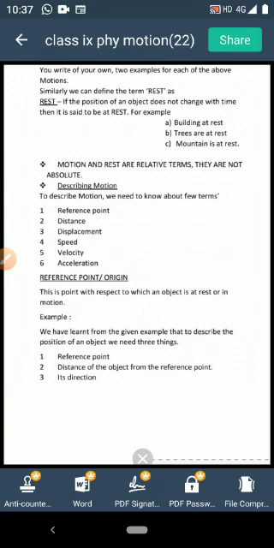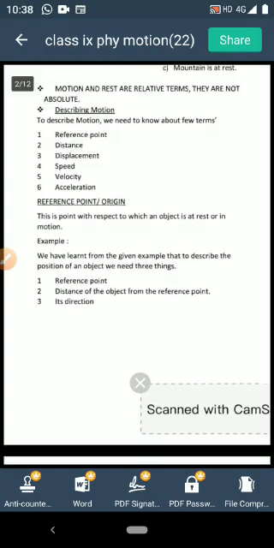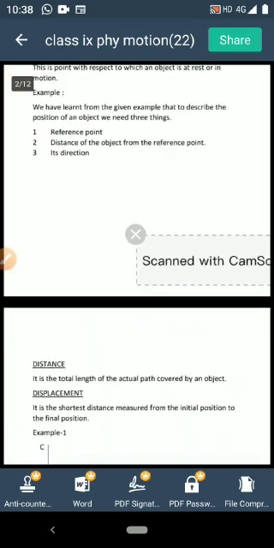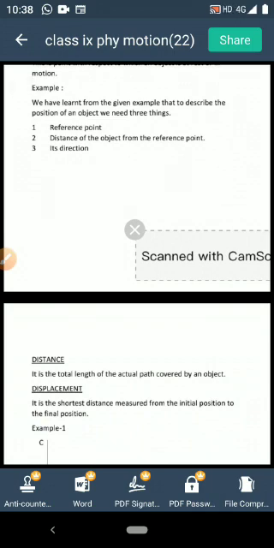You have to say in which direction the person has to go, 200 to 300 meter. You may say forward direction or north or south or east or west, like that. So to describe the location of an object, you need 3 things. What are the things? The things are your reference point, distance of the object from the reference point, and its direction.